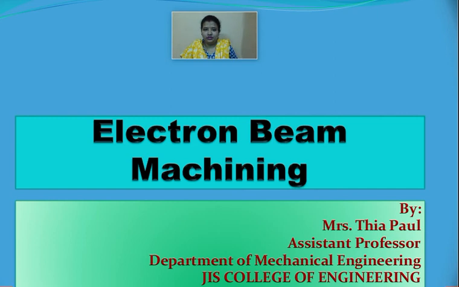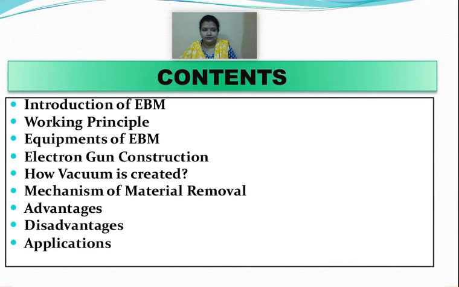So before we proceed with the electron beam machining, let's have a look at the content. First of all, we are going to study the introduction of EBM. Then we will be proceeding with the working principle. It will be followed by the equipment of EBM.